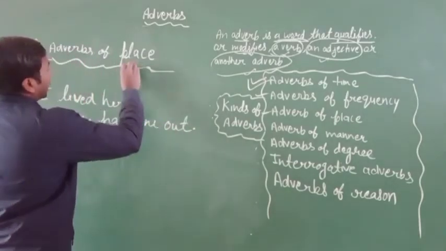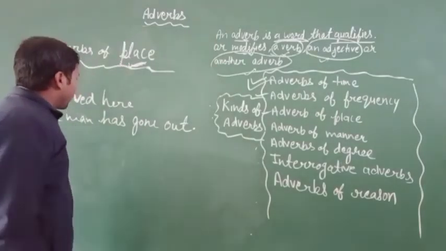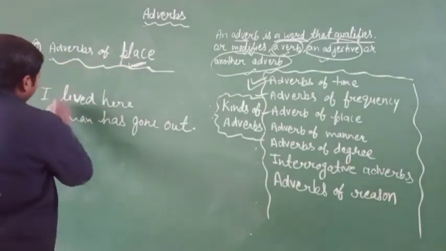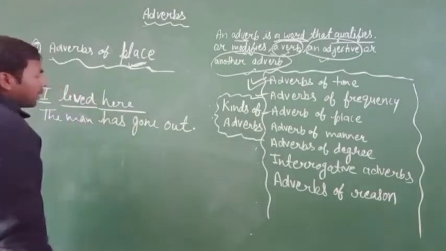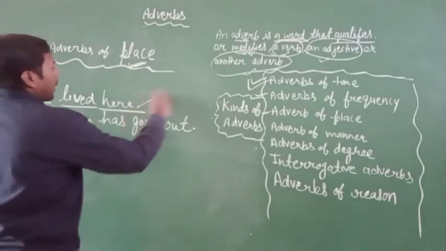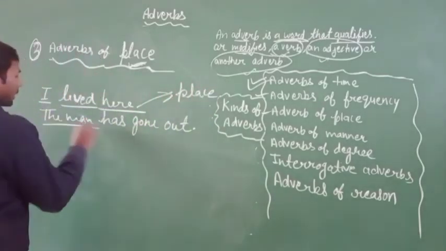Okay, it is an adverb of place. So you can see here "I" is the subject, "lived" is a verb, and the word "here" refers to a place. And in the second sentence,